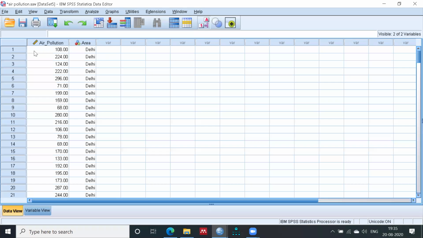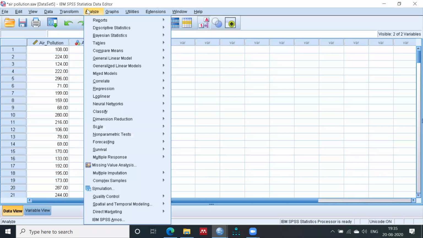Okay, so here we have the air pollution and area given. Area of Delhi, Gurgaon and Ghaziabad, and in this file we will apply the ANOVA test. We just want to know that air pollution for these three cities are same or not.